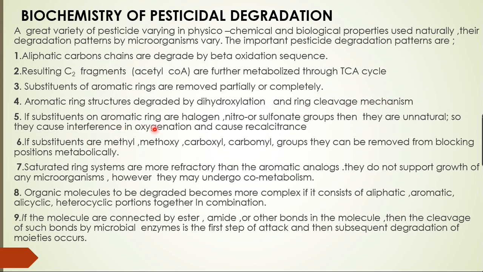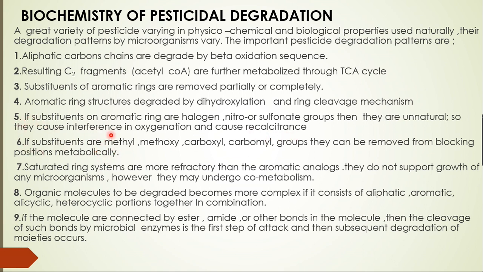But as I told you, aromatic rings containing halogen, nitro, and sulfonate groups are unnatural, so they cause interference in oxygenation and cause recalcitrance. So what do you mean by recalcitrance? It means chemicals that show complete resistance to biodegradation. Chemicals that show complete resistance to biodegradation are called recalcitrants.